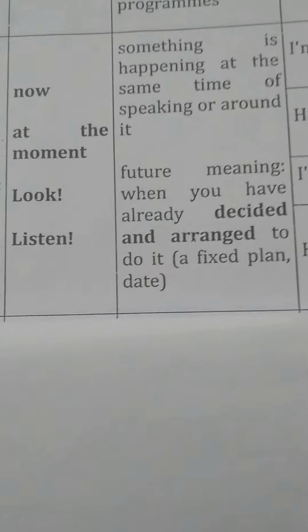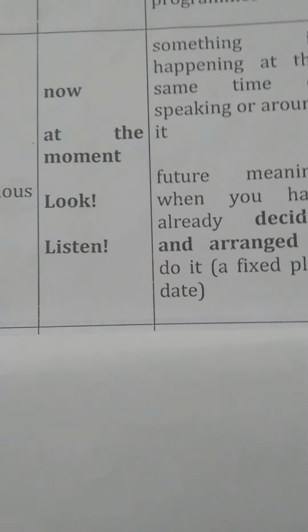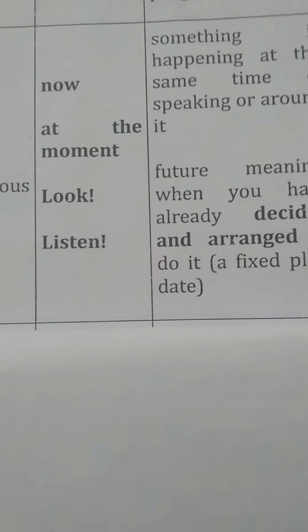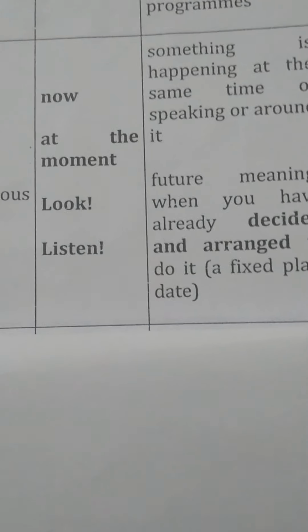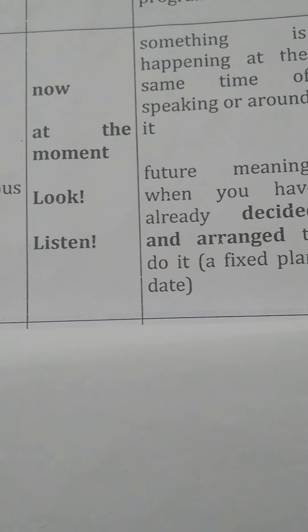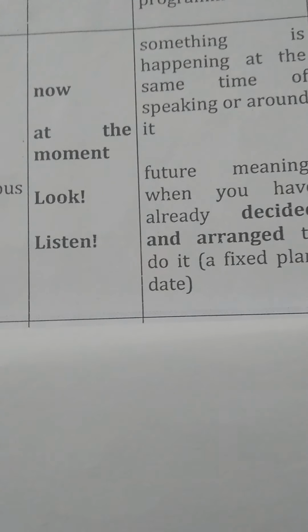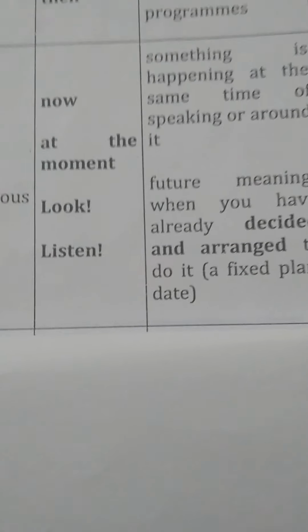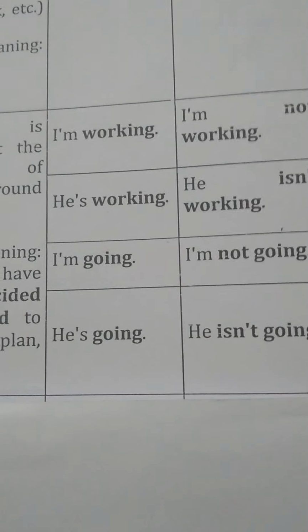How do we know that a given sentence is a present continuous tense sentence? If words like now, at the moment, look, listen are given in the sentence, they indicate the present continuous tense. Okay. Then in present continuous tense we use is, am, are and the ing form of verbs.